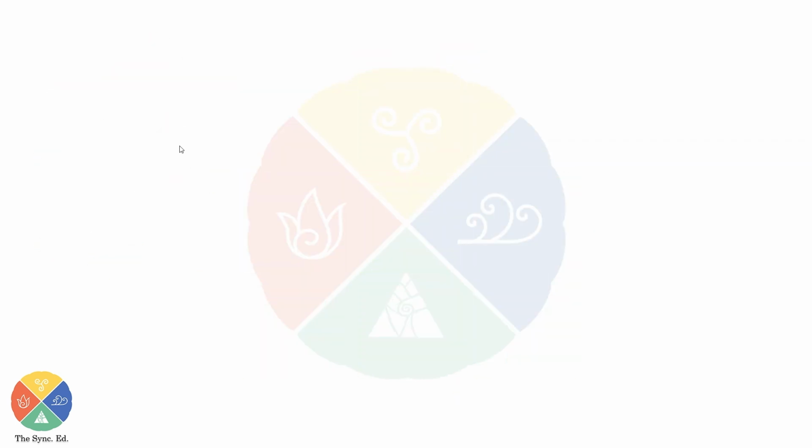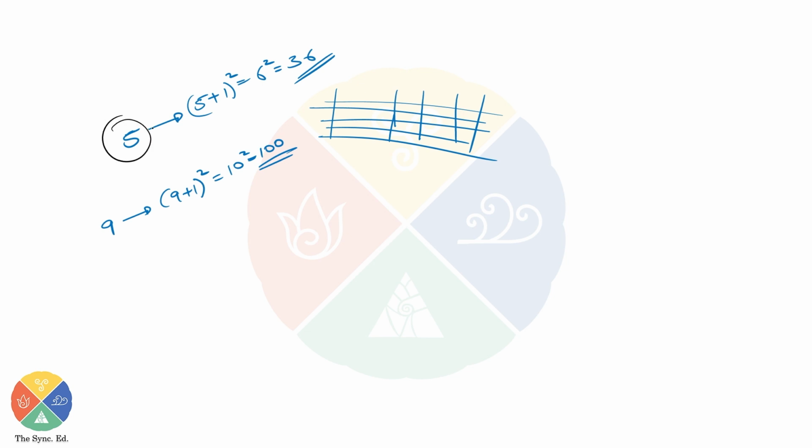So if I ask the same question for here, I told you there are 5 cuts per side or per dimension, and you told me there will be 5 plus 1 squared, or 6 squared, or 36 pieces. That is true. But how many total cuts would have happened here? Total number of cuts. Find me the answer. Total number of cuts would be 5 into 2. 5 times: 1, 2, 3, 4, 5 here, and 1, 2, 3, 4, 5 here.